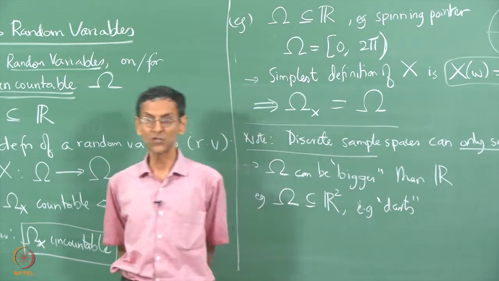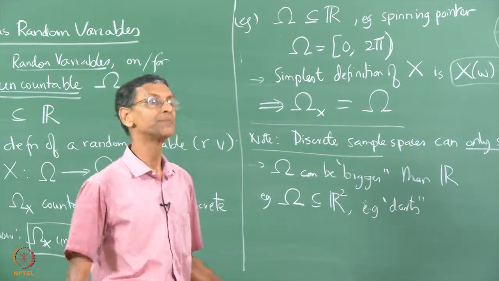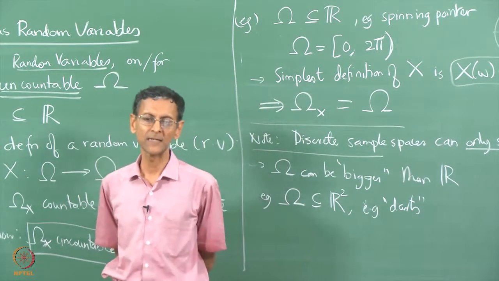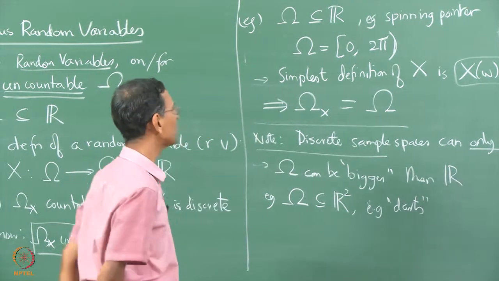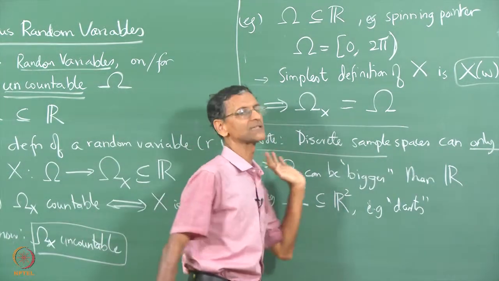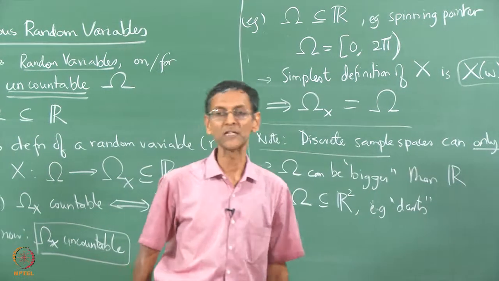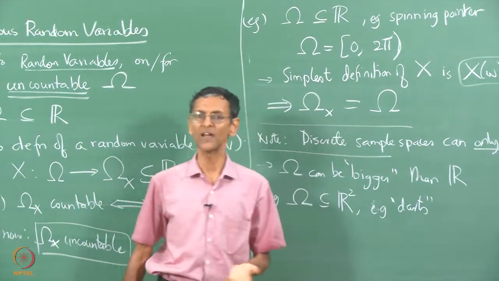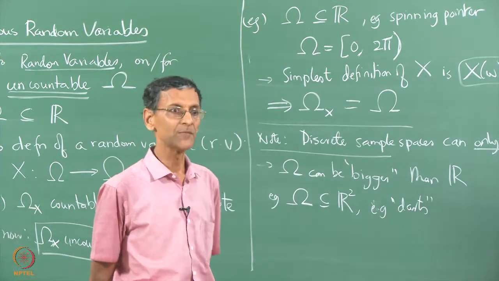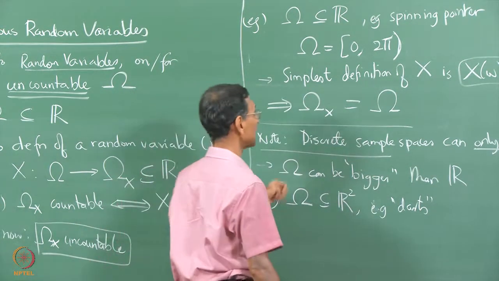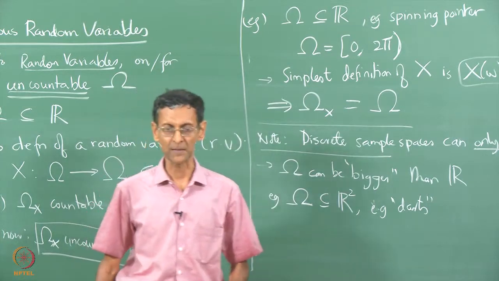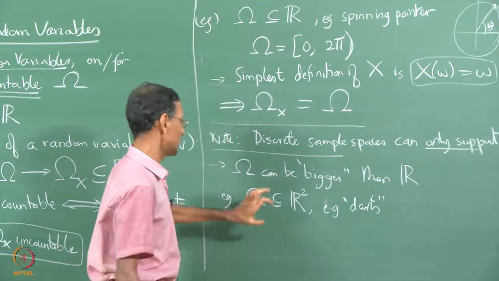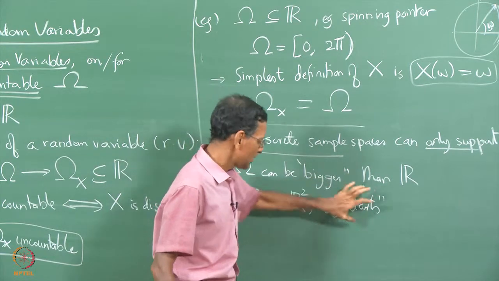Because of the physics of the problem, the dart can land anywhere inside the target area, so all points in the target area become sample points of the experiment. Again, the number of such points is uncountable, and therefore you can easily define continuous random variables for such an experiment.